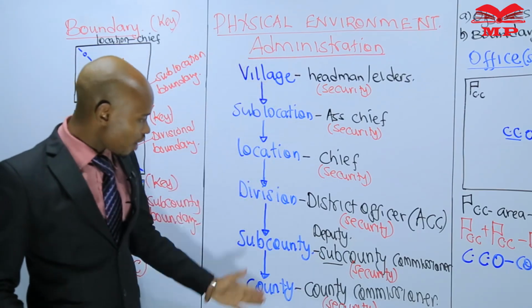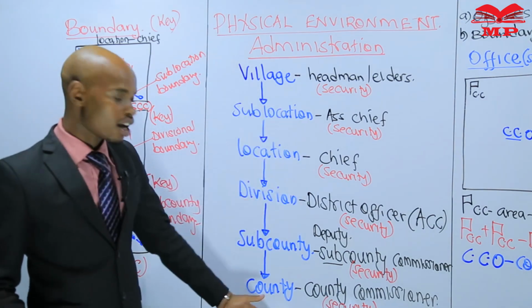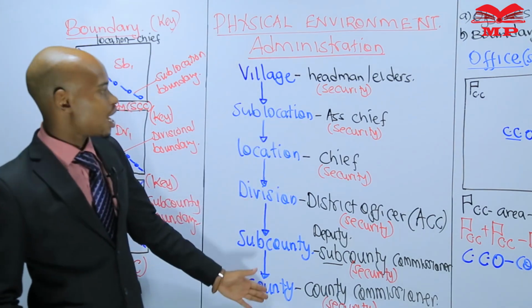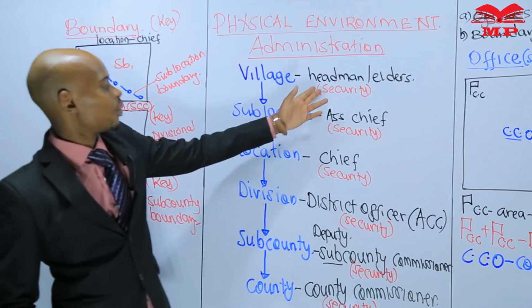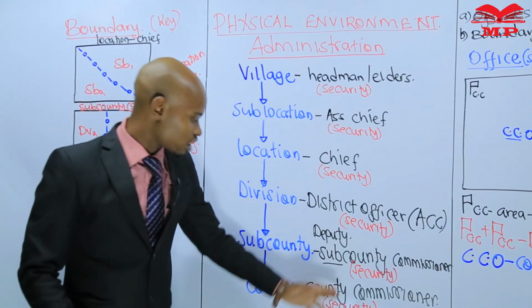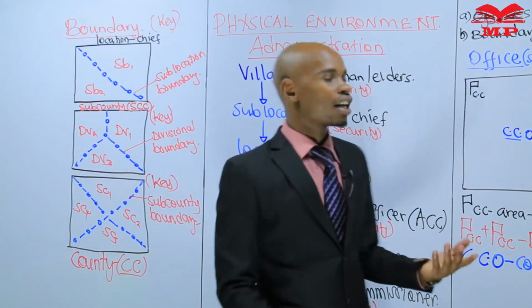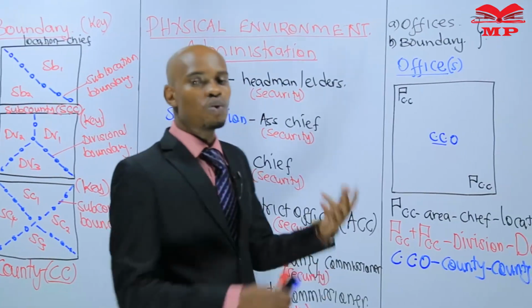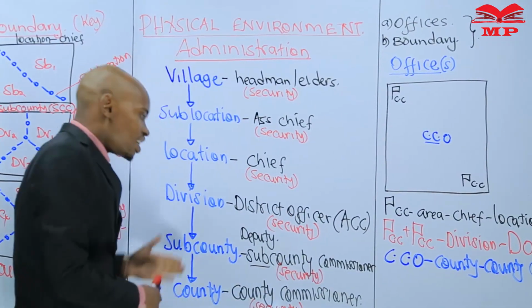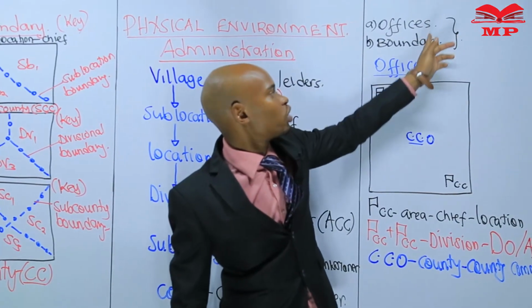And that is why in our administration, there is nowhere we have written the governor. These are national government administrators, and we have pointed out what they are supposed to do. And we have said that if you want to know who is an administrator of a certain area, or better still, if you want to know which area it is, there are 2 clues that you are supposed to use.